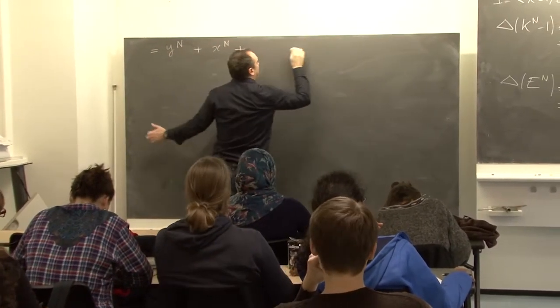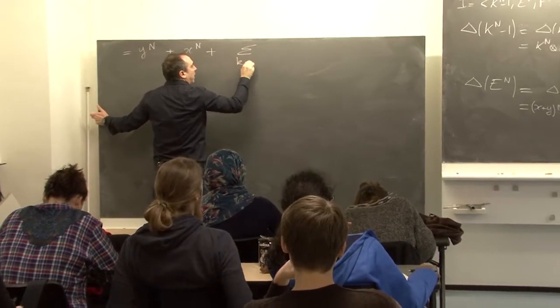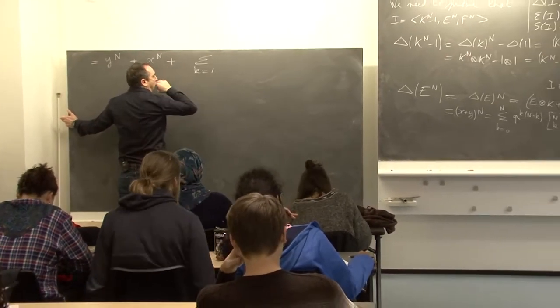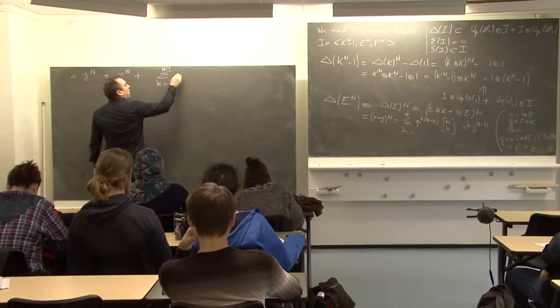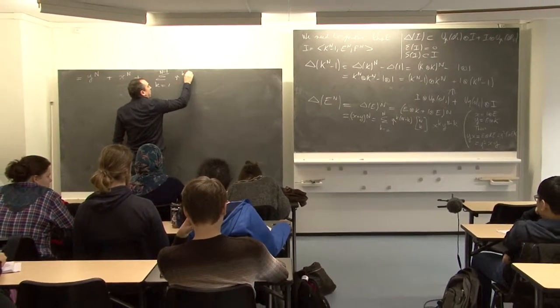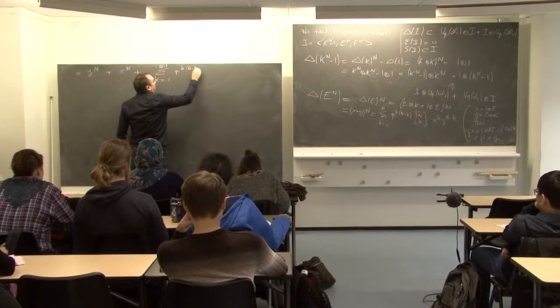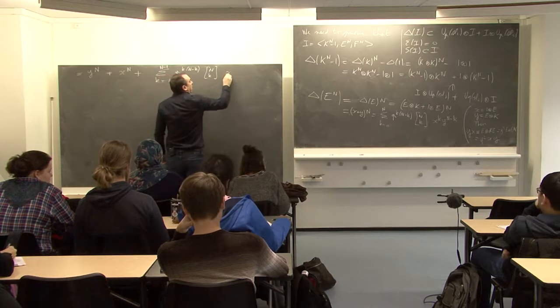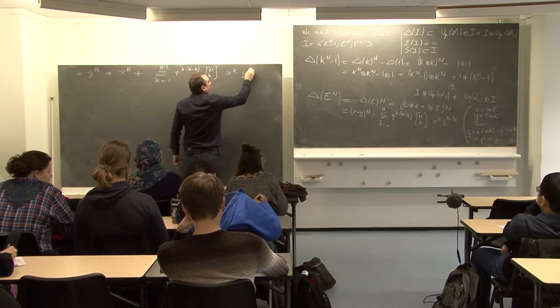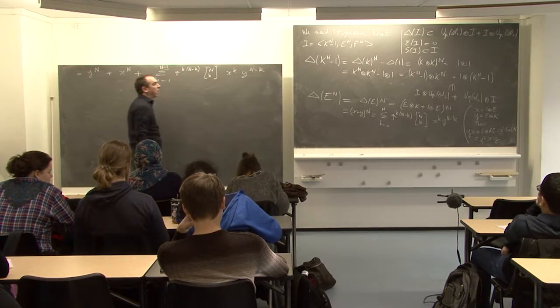And so we have the other terms, for k is 1 to n minus 1, the q-binomial of n choose k times x^k y^n minus k.